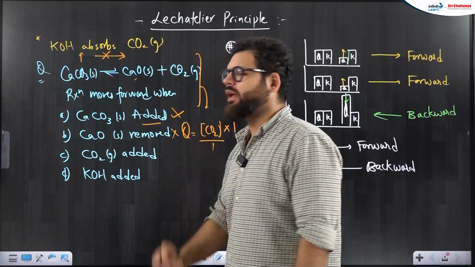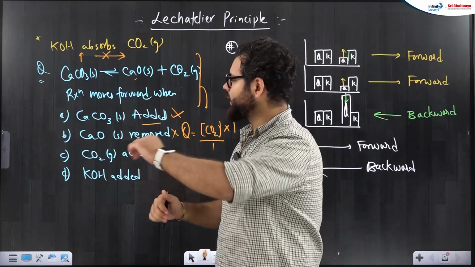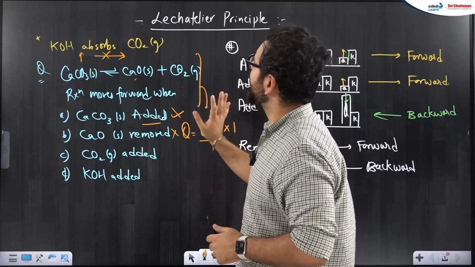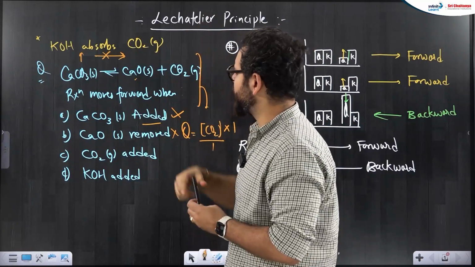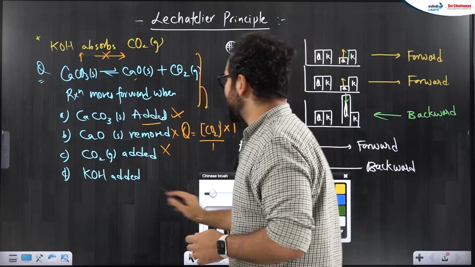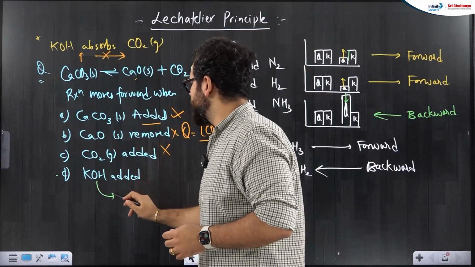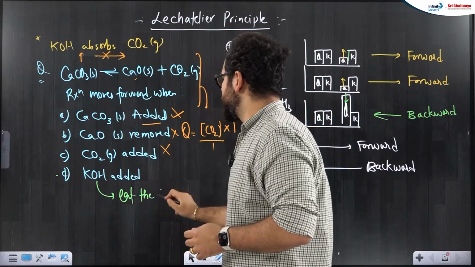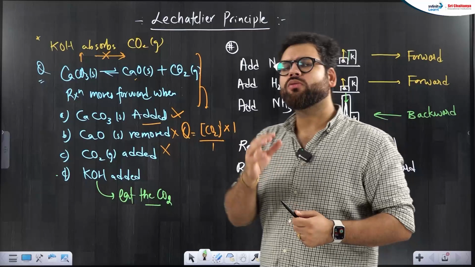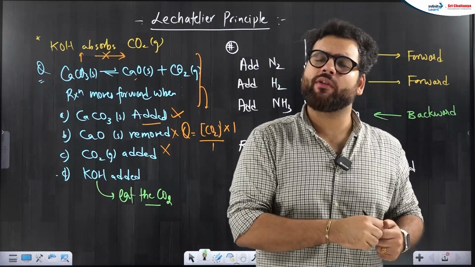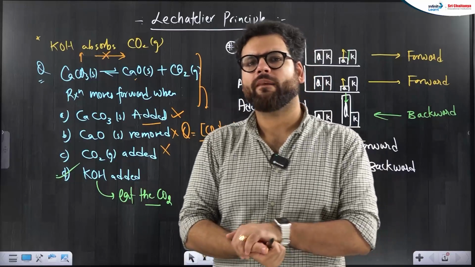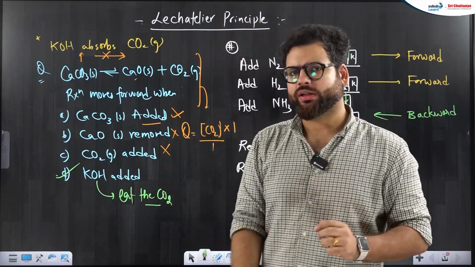CaO solid removed, nothing will happen. If I add CO2 gas, for CO2 Le Chatelier is valid, so if I add CO2 gas, I am trying to increase the product, reaction will go backward. So this also can't be the answer. So what KOH will do is KOH will eat the CO2. When KOH will absorb the CO2, then KOH is trying to decrease the CO2. Reaction will say I will produce more CO2 and then the reaction will move forward. Okay, this is the effect of concentration.